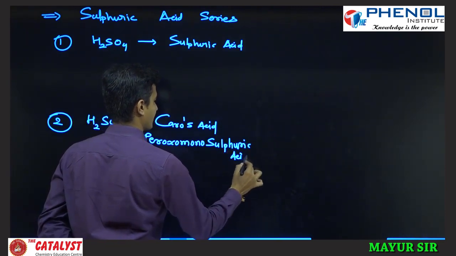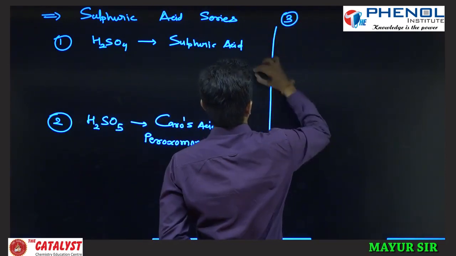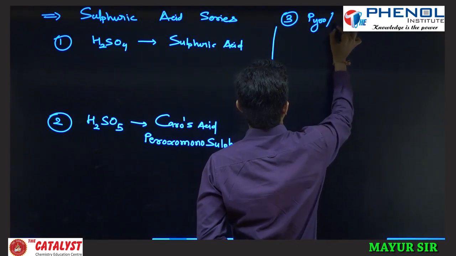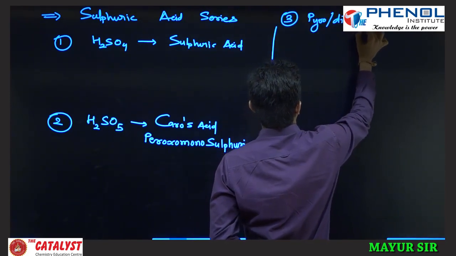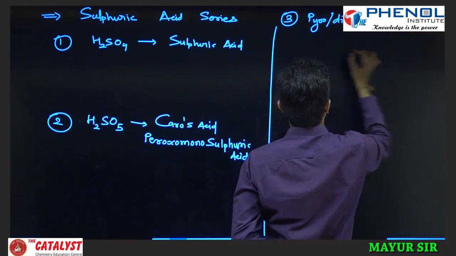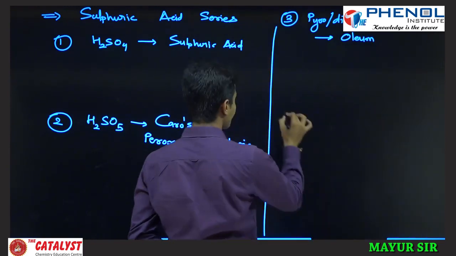Yes, it is. Another one, the third one, is pyro, or you may say disulfuric acid. And what is that called? You can call it oleum. Is it or not? Yes. Fine.